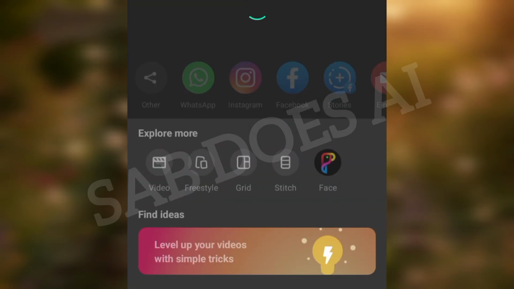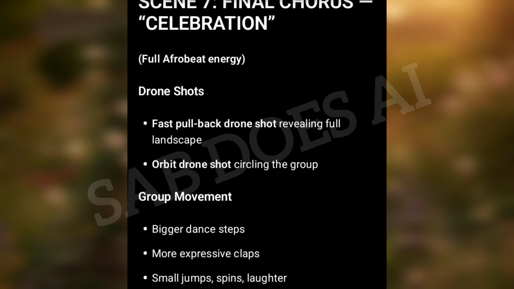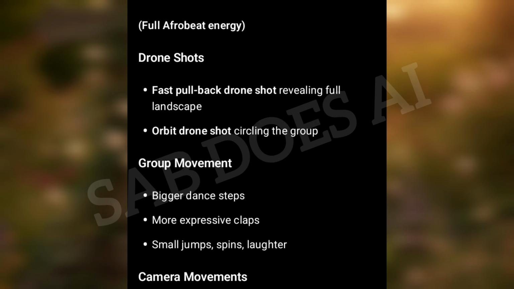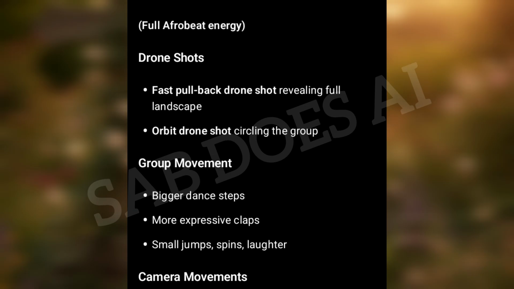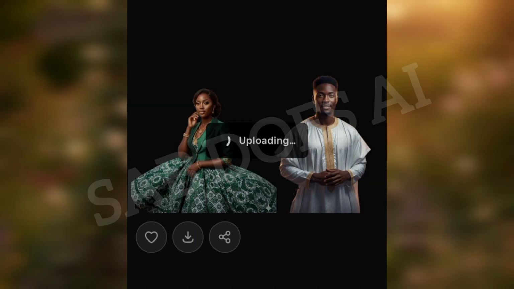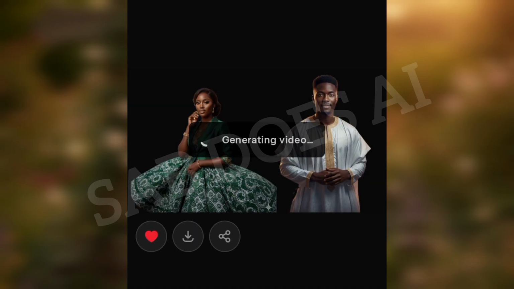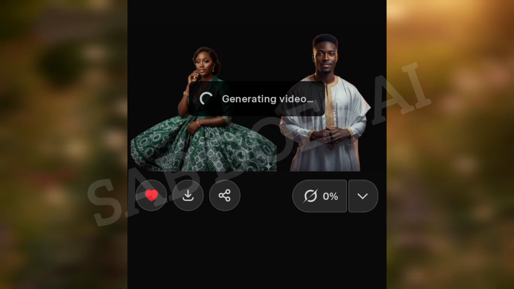which is opening our Groq AI. But before we open our Groq AI, we need to go over to ChatGPT, copy out the movements. You see all those camera angles and camera movements that we described before. Yes, go over to ChatGPT, copy it out, then come to Groq AI, import the image of your characters. Yes, import the image of your characters, the one where we remove their background.